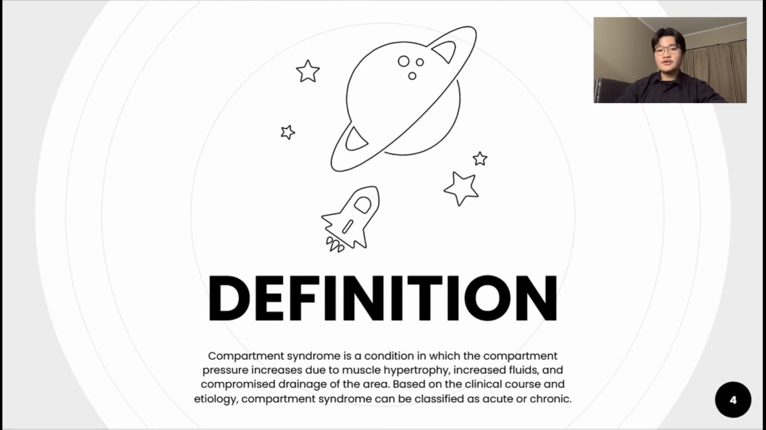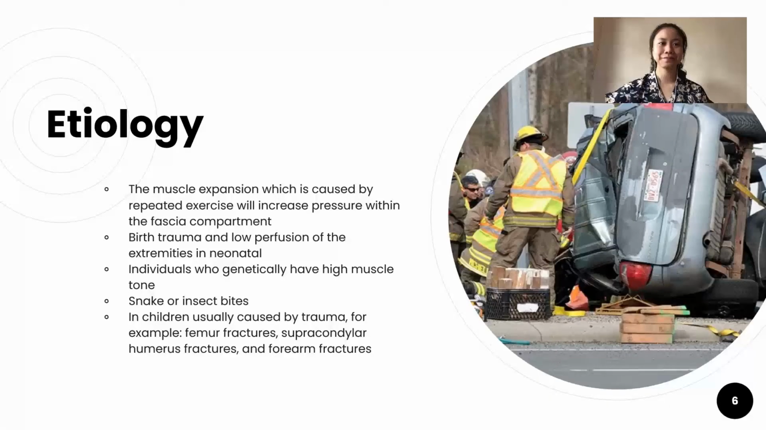The next is going to be explained by my colleague. Here is the etiology of compartment syndrome. The muscle expansion, which is caused by repeated exercise, will increase pressure within the fascial compartment. This will result in compartment syndrome. Birth trauma and low perfusion of the extremities in neonates, individuals who genetically have high muscle tone, or even snake and insect bites can also cause this syndrome. In children, this syndrome is usually caused by trauma, for example femur fractures, supracondylar humerus fractures, and forearm fractures.